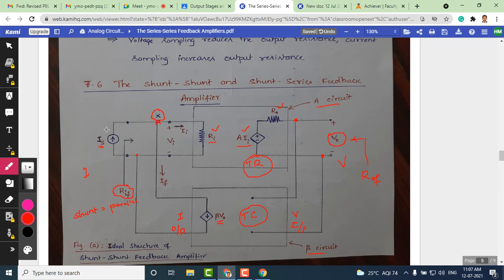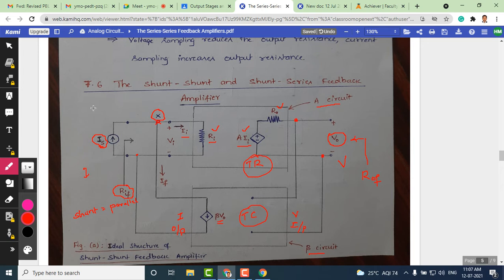The current that enters this node is IS. Here I am marking IS. The currents that are leaving are II, the current going to the trans resistance amplifier, and IF, the current going to the feedback network. These two currents, II and IF, are leaving, and the current that enters node X is IS.